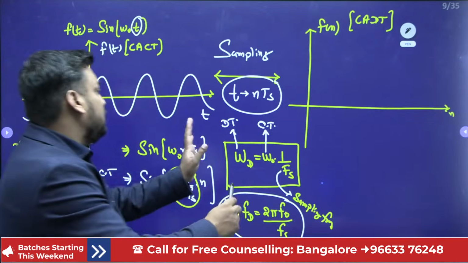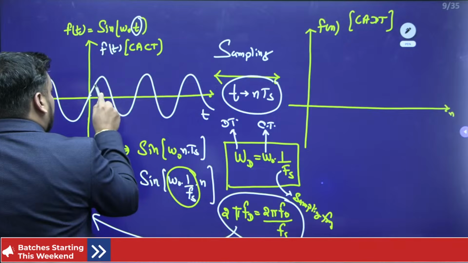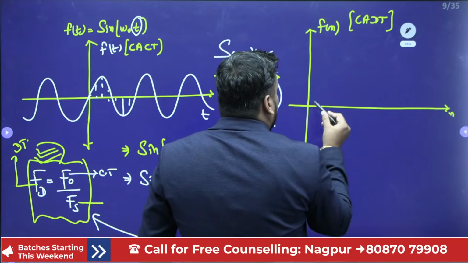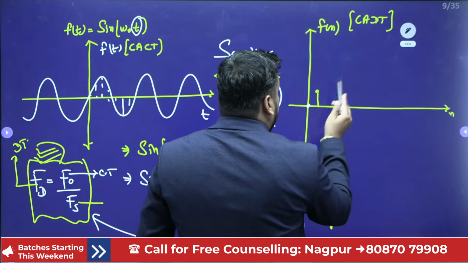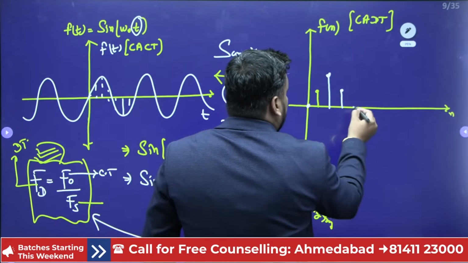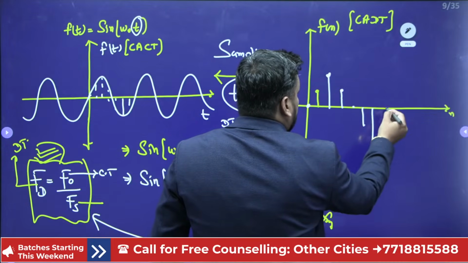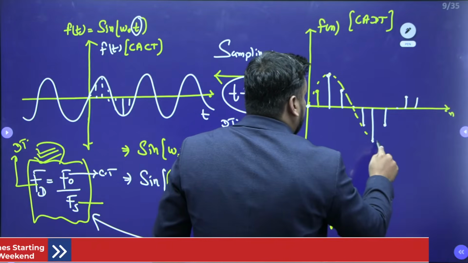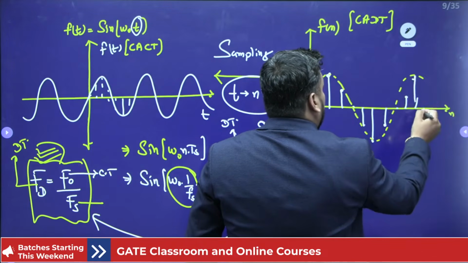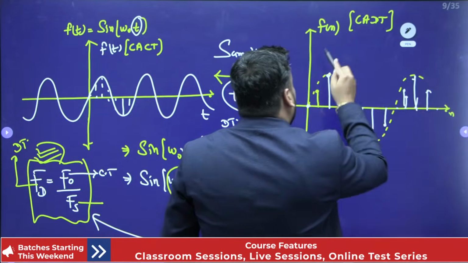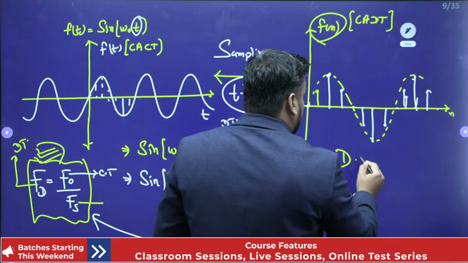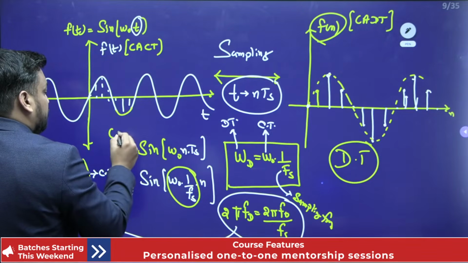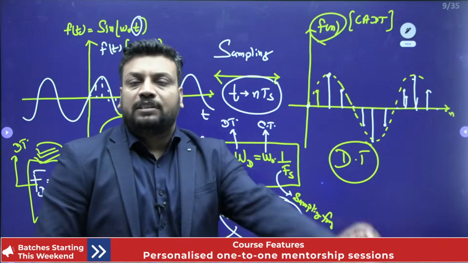So this is just the process of sampling, and here after Ts interval, if I am taking a different interval, then I will get a discrete time signal just like that. Sinusoidal signal just like this. This is my sinusoidal signal. Like this you will get. So this is nothing but continuous in amplitude but discretized in time. So this is your f of n, your discrete time signal. This is your continuous time signal. From continuous time to discrete time, this is how we can convert.